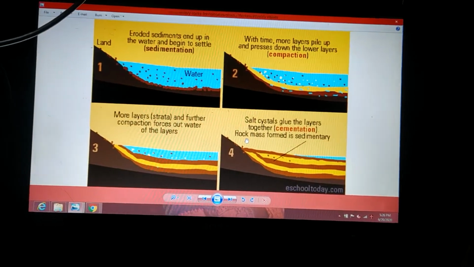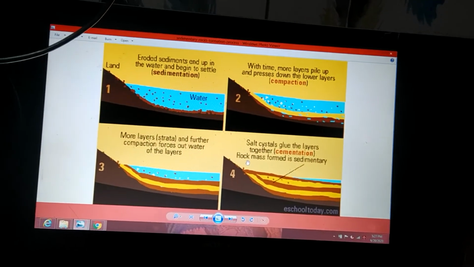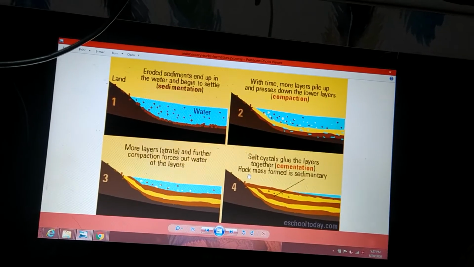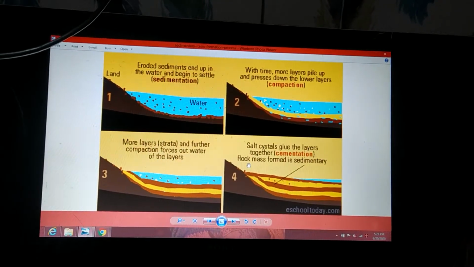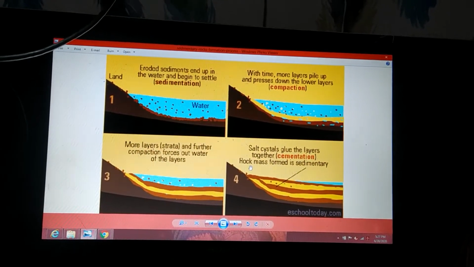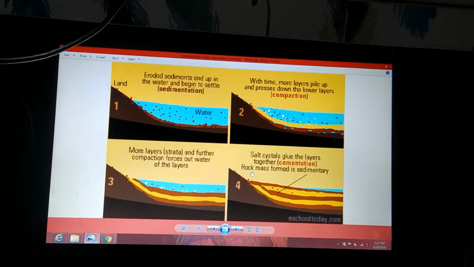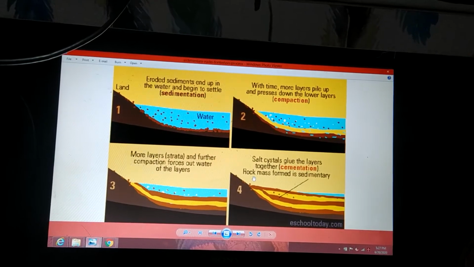The image in front of us shows the process of formation of sedimentary rocks. Now, where are the fossils formed? The fossils are formed in the sedimentary rock. What exactly are sedimentary rocks? We have types of rocks like sedimentary rock and igneous rock.